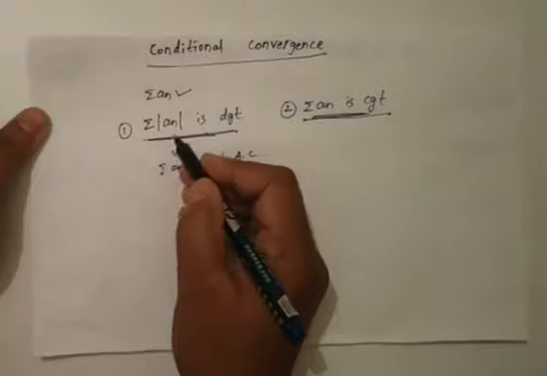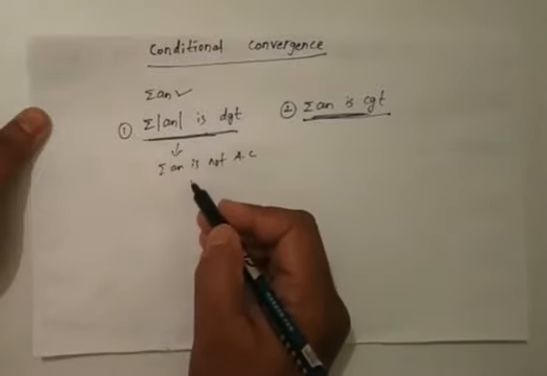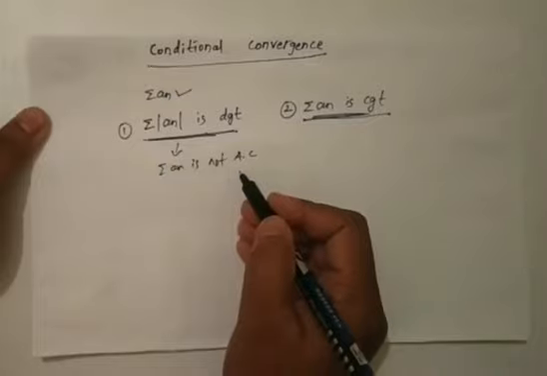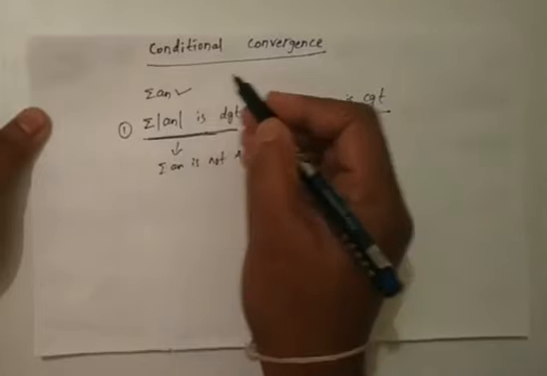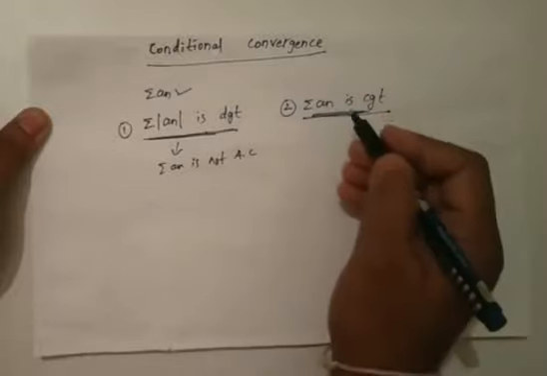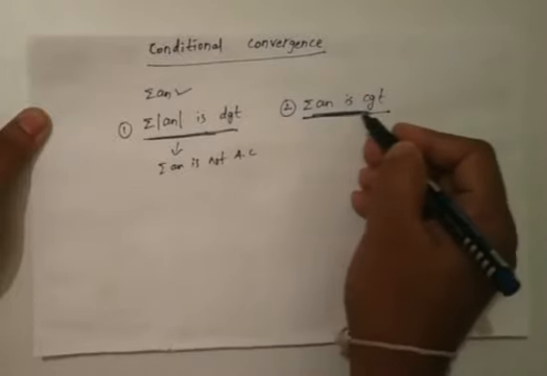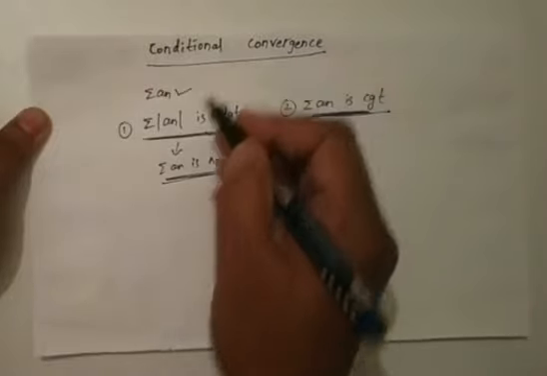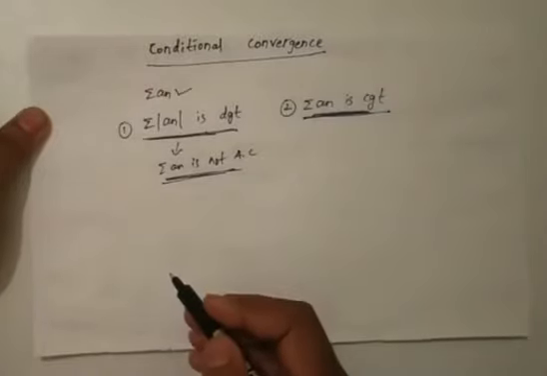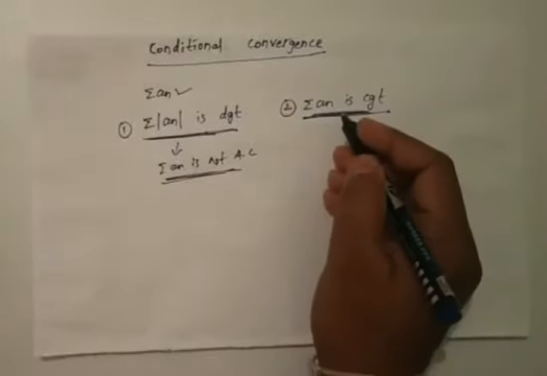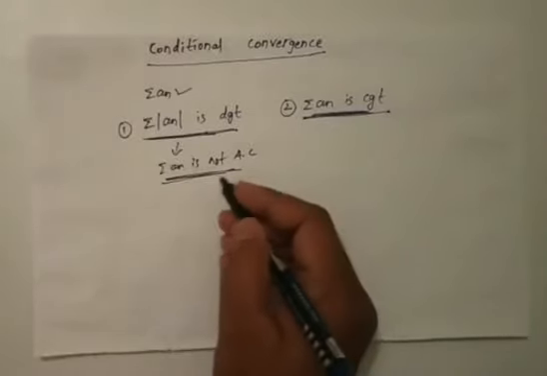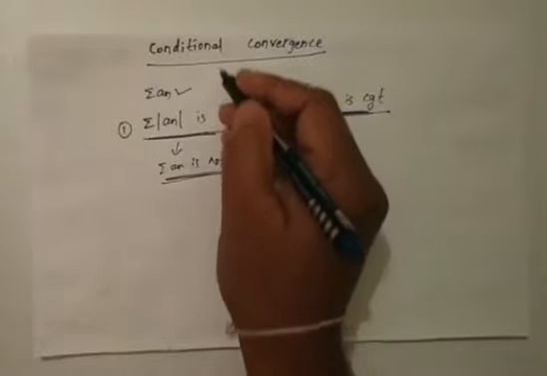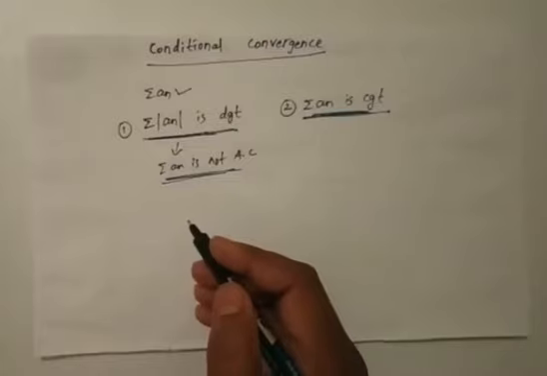Here summation modulus of an is divergent is nothing but summation an is not absolutely convergent. Finally, a series which is convergent but not absolutely convergent is called conditionally convergent.